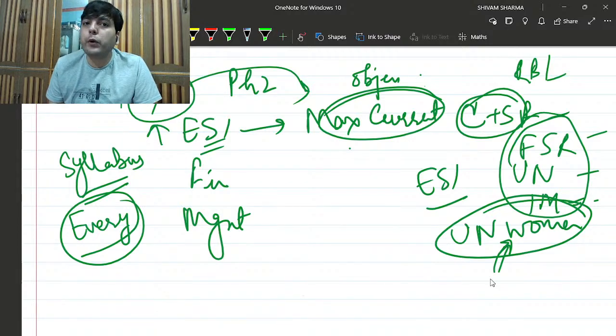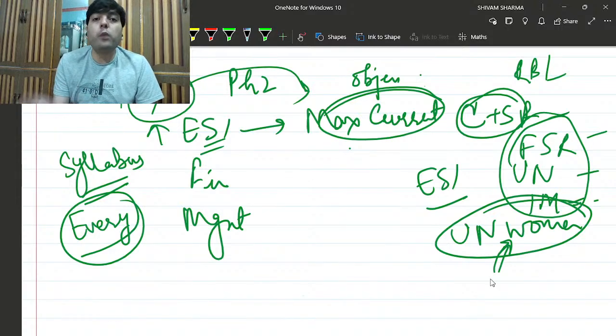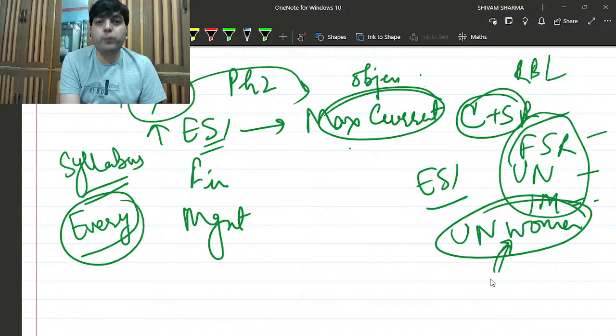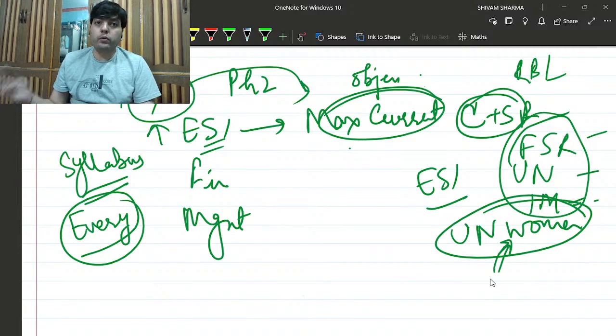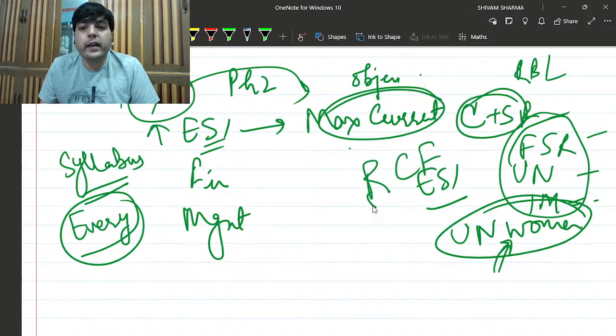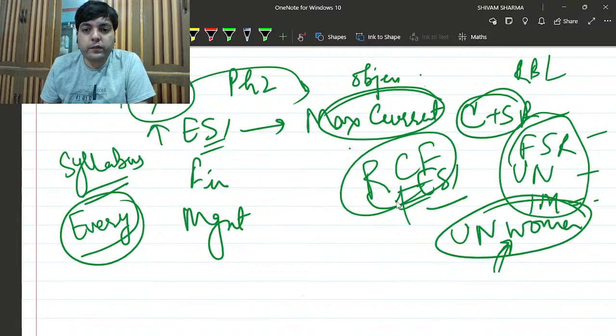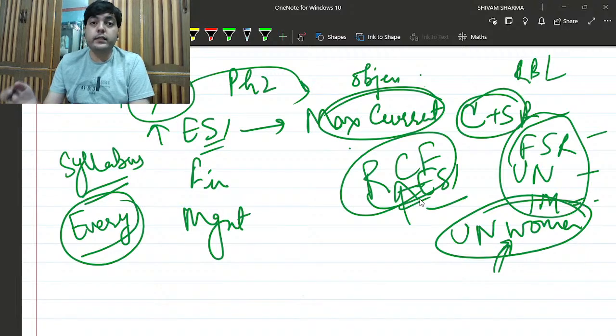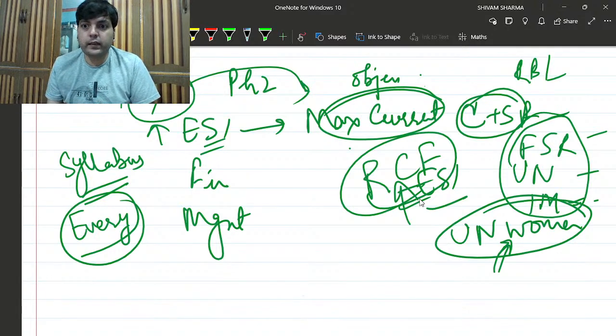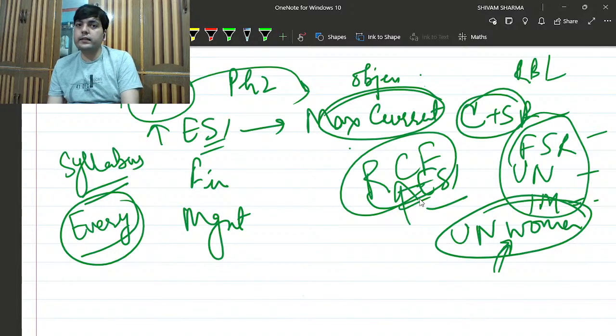Because up until this point, I'm sure that most aspirants, even myself, were covering the reports from the objective point of view. But now you have to make sure that those reports are covered from the descriptive point of view as well. The Report on Currency and Finance, the RCF report from the RBI, was directly asked in the actual examination in the descriptive portion. Many questions could be framed in the objective from this report, but it was asked in the descriptive.